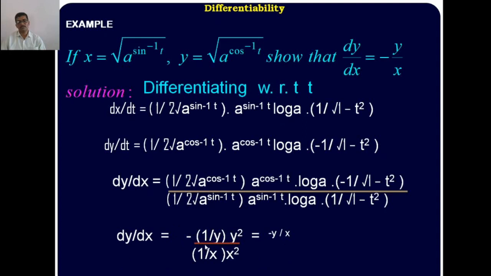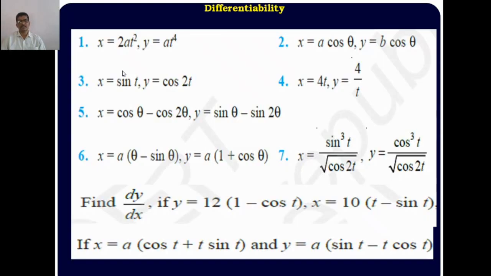Therefore, this value is equal to 1 by y, 2 cancel, into y square, plus into minus is minus 1 by x into x square. Here 1 y cancel, 1 by y divided by 1 by x cancel, you get y divided by x is the answer using the derivative of parametric forms. These are the homework. Work out all these.